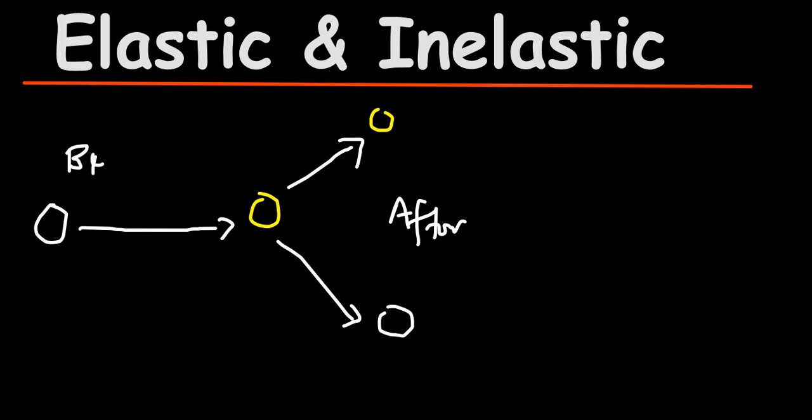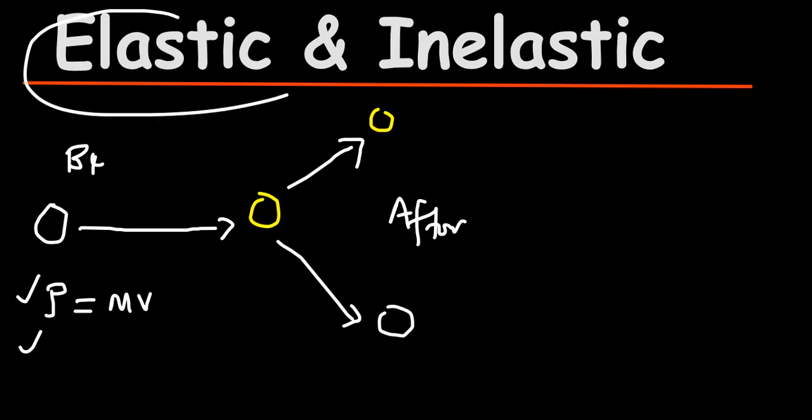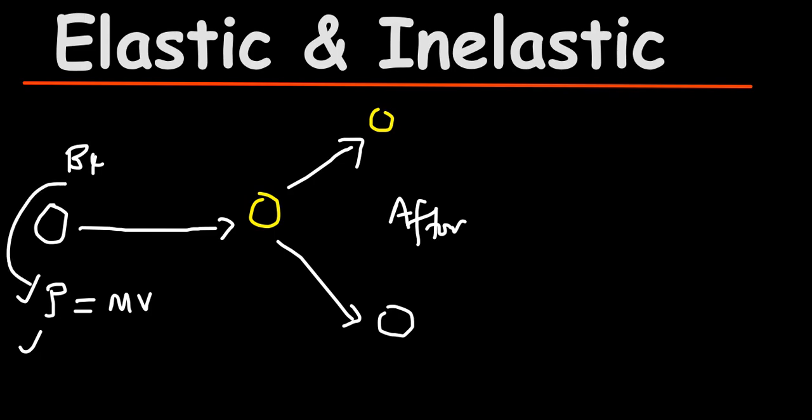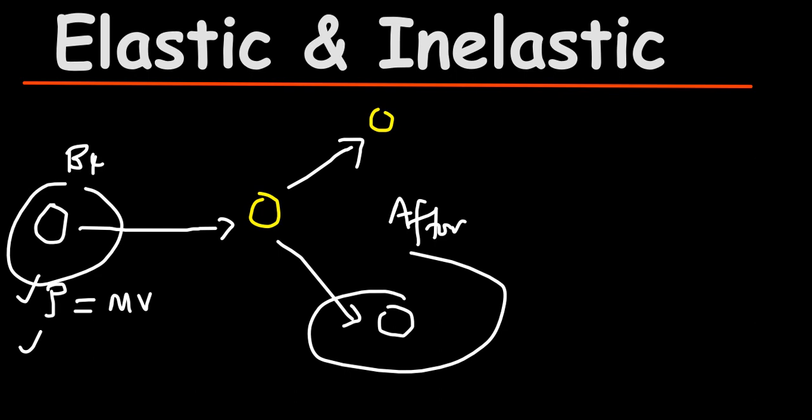So in an elastic collision, the momentum of these balls is going to be conserved. Now momentum is just mass multiplied by velocity. In simple terms, it is mass in motion. So this mass is in motion. What momentum does it have before? Then the same mass will have motion after. What will be its momentum? So in an elastic collision, we are going to have momentum being conserved. The momentum that you start with will be the same momentum you end with.